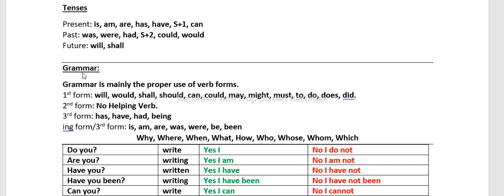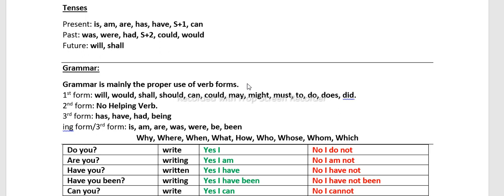So, first, what is grammar? Grammar is mainly the proper use of verb forms. If there is improper use of verb forms, everything about grammar is lost. So I can say 97% this is valid, or this is the complete definition of grammar. 97%, okay? The other essential knowledge that we need is this. So remember this: what is grammar? Grammar is mainly the proper use of verb forms.